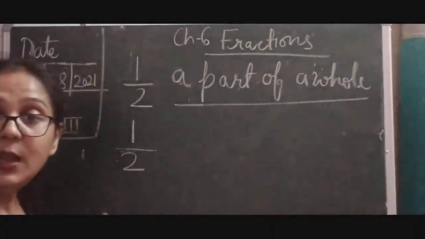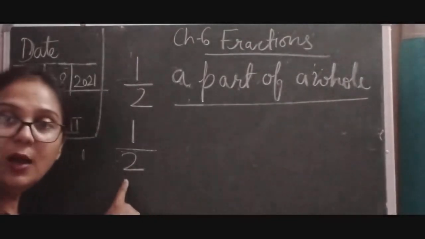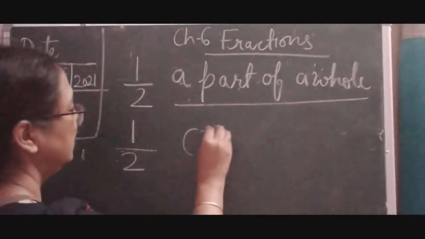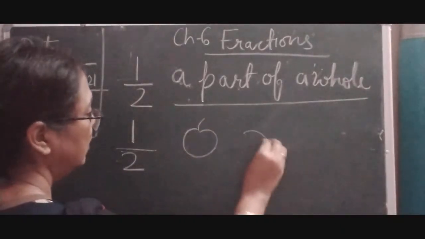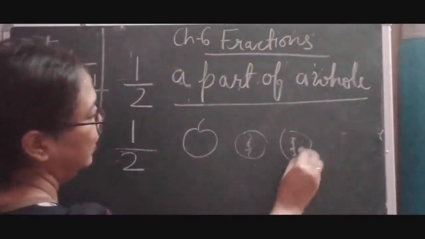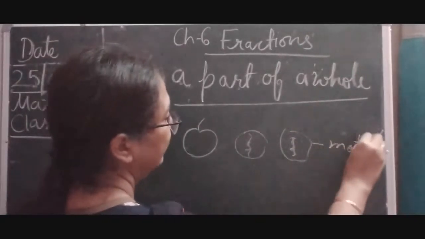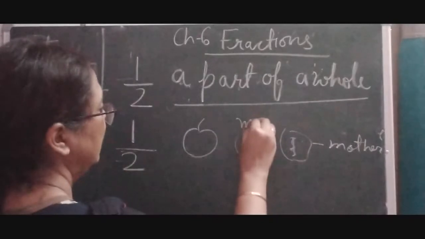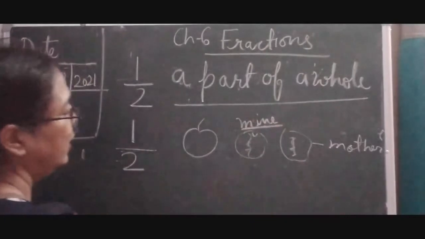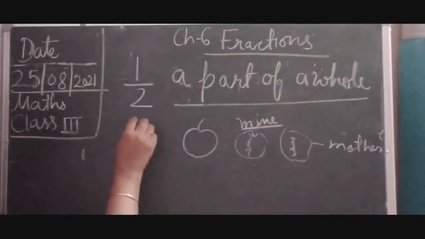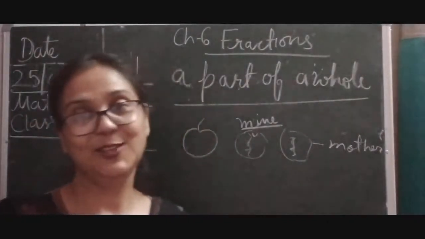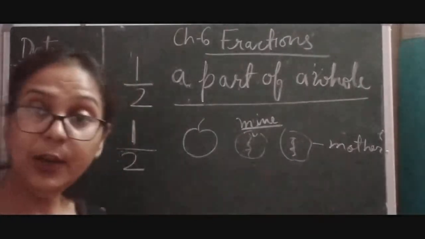Okay. So how many halves can you see over here? There are two halves, but I got one half. So the apple is cut, and I got one and one went to my mother. I have given one to my mother and this one is mine. You can say this is my part. So here you can see one part I got and one part I have given to my mother. So that is called 1/2.